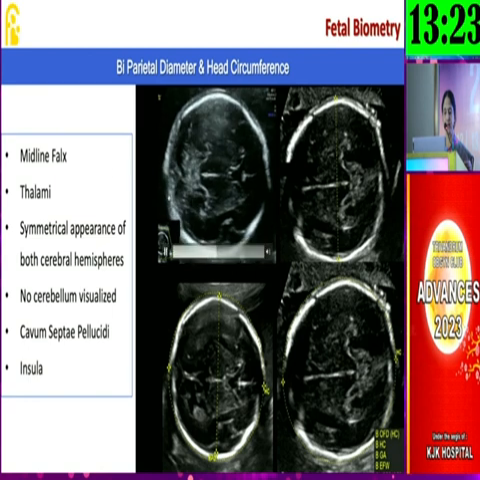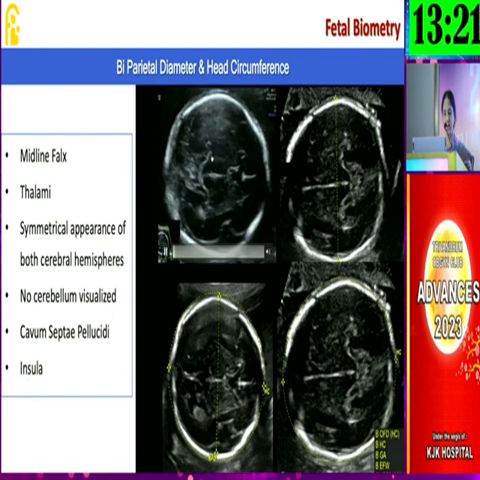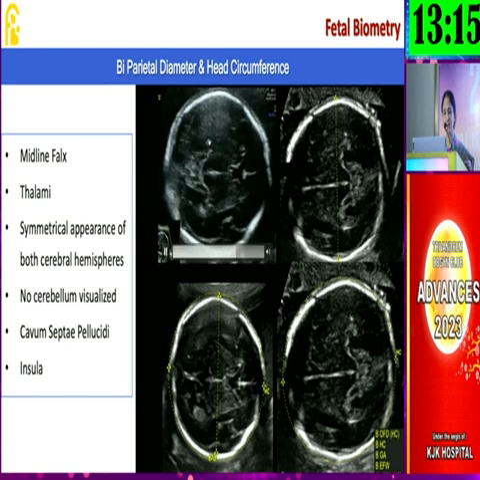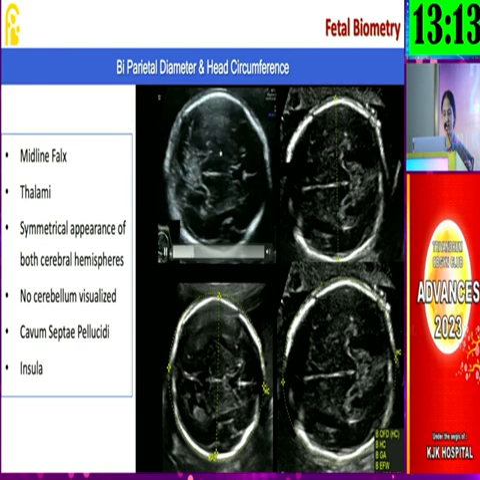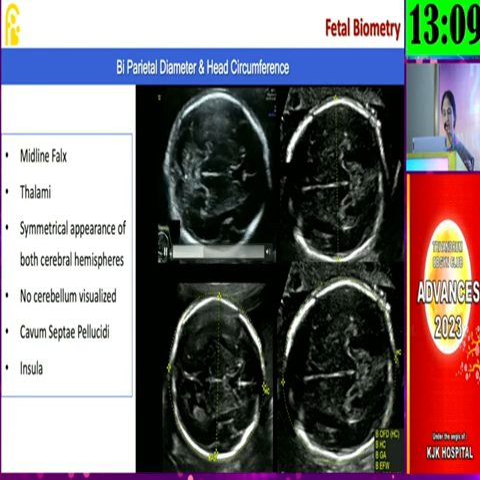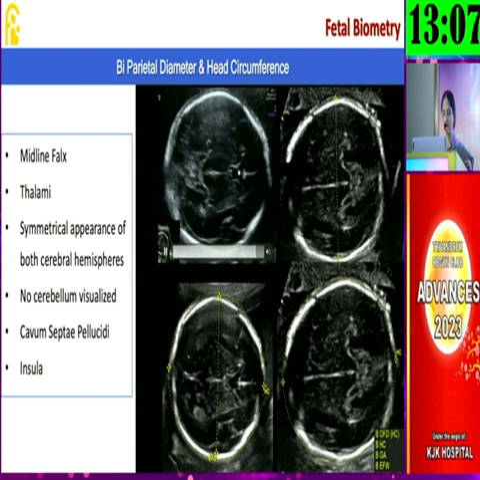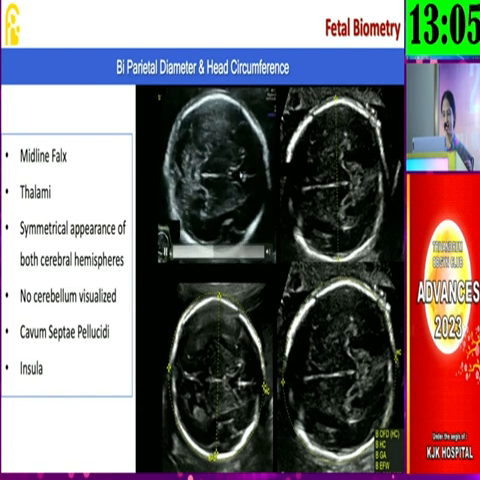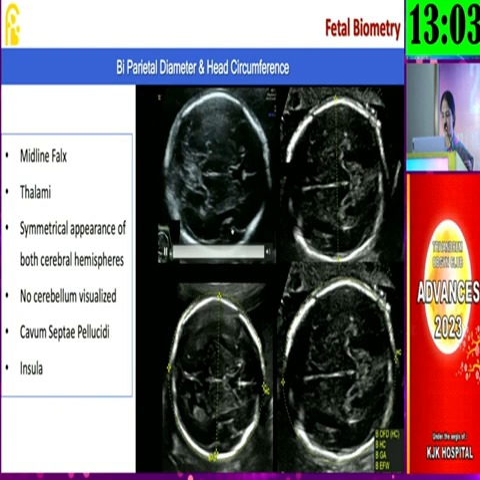So the midline falx you have to appreciate, and then thalami on either side. That is why it is also called the transthalamic plane. And there has to be a symmetric appearance of both the cerebral hemispheres. In this particular plane, we should not be visualizing the cerebellum, but what is important is that the cavum septum pellucidum has to be seen, so also the insula.